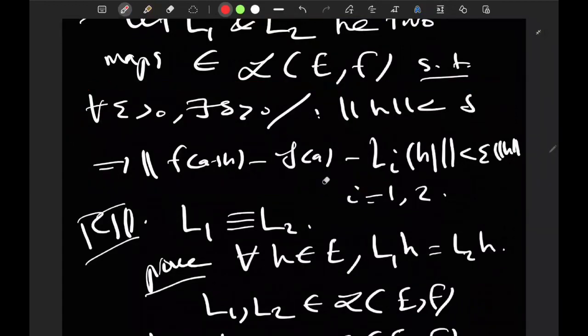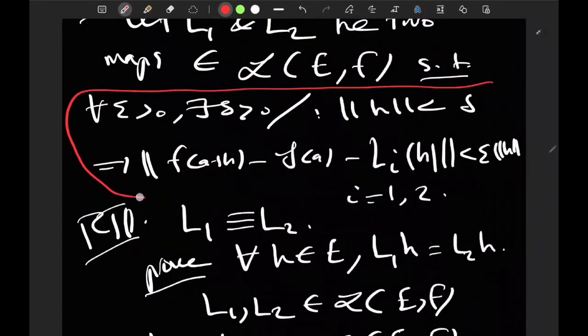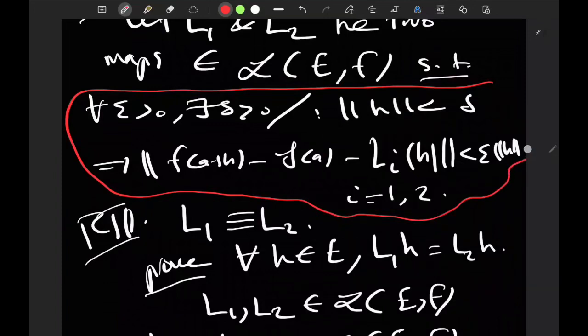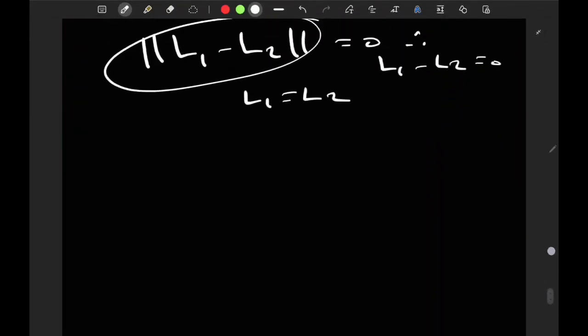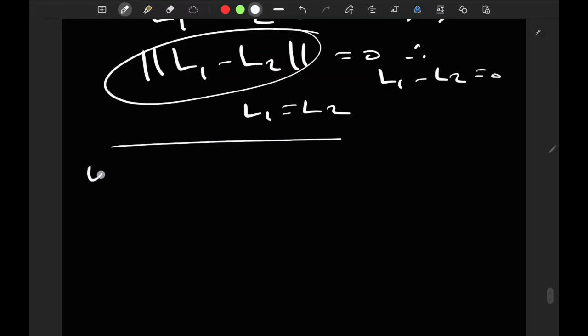For i equal 1 and 2, okay. By the way, although this is morally speaking correct, to be more precise, let me write this: for all epsilon_i positive, there is delta_i positive such that, if the norm of h is less than delta_i, then the estimate holds with epsilon_i. Okay. And then I'm going to say: let epsilon positive be arbitrary.